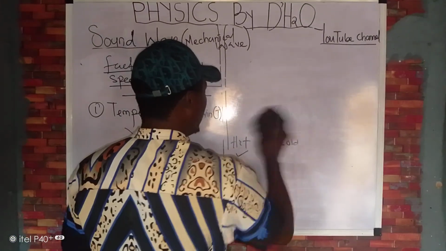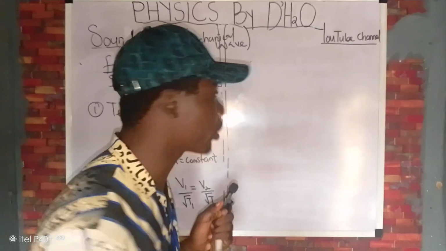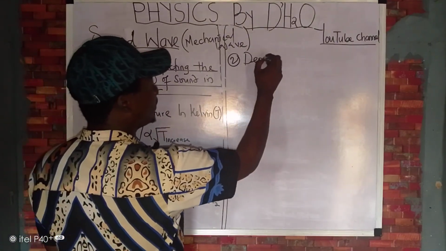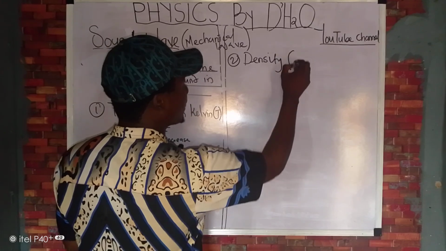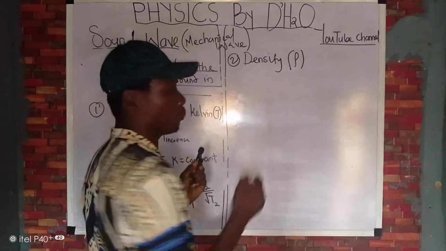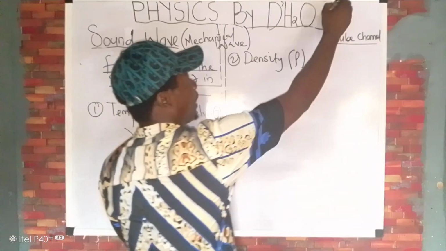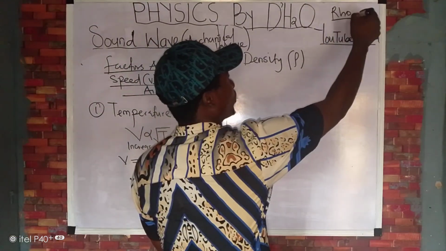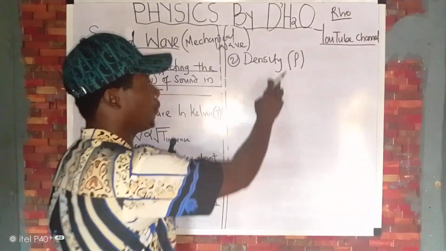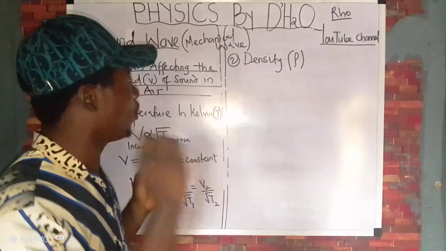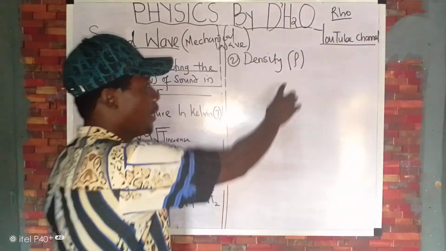Now let's consider the second factor, which we call density. Number two, this must be noted. Density. Density has a symbol like P. It's not P. This symbol is a symbol of density. It's pronounced as rho. This is a symbol for density. Now, what's the relationship between the speed of sound and density?